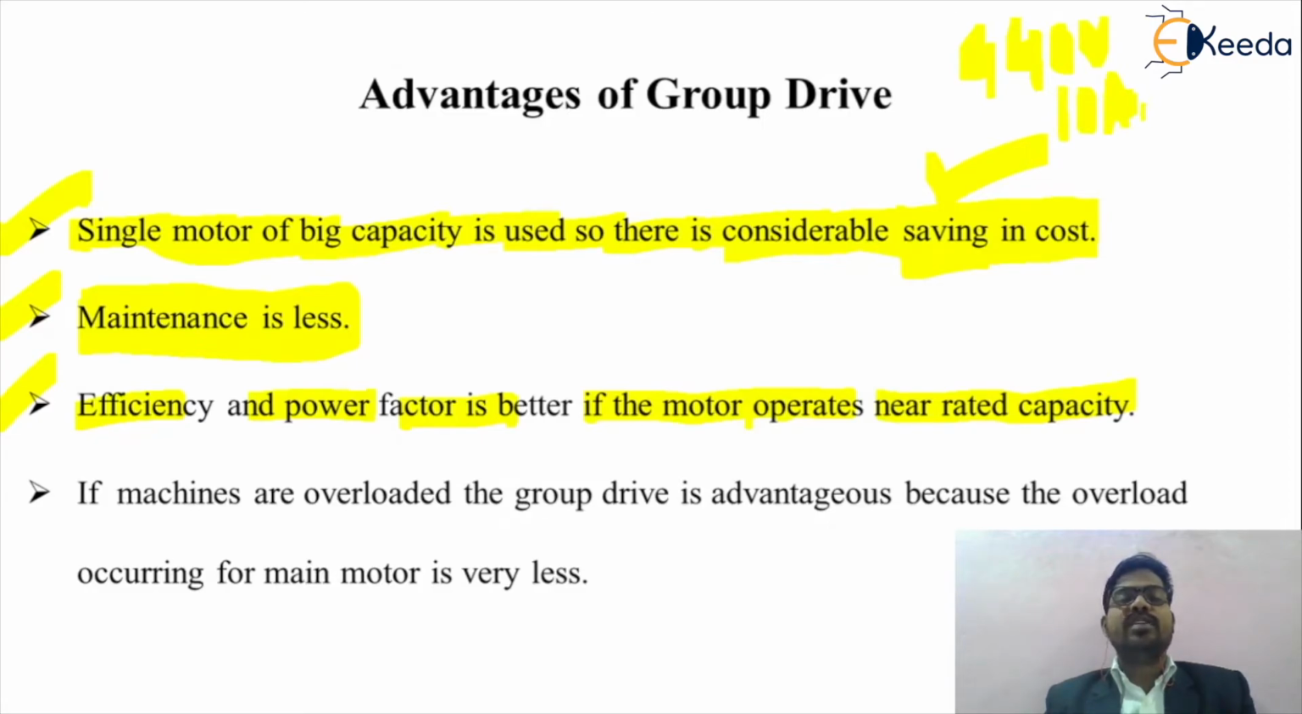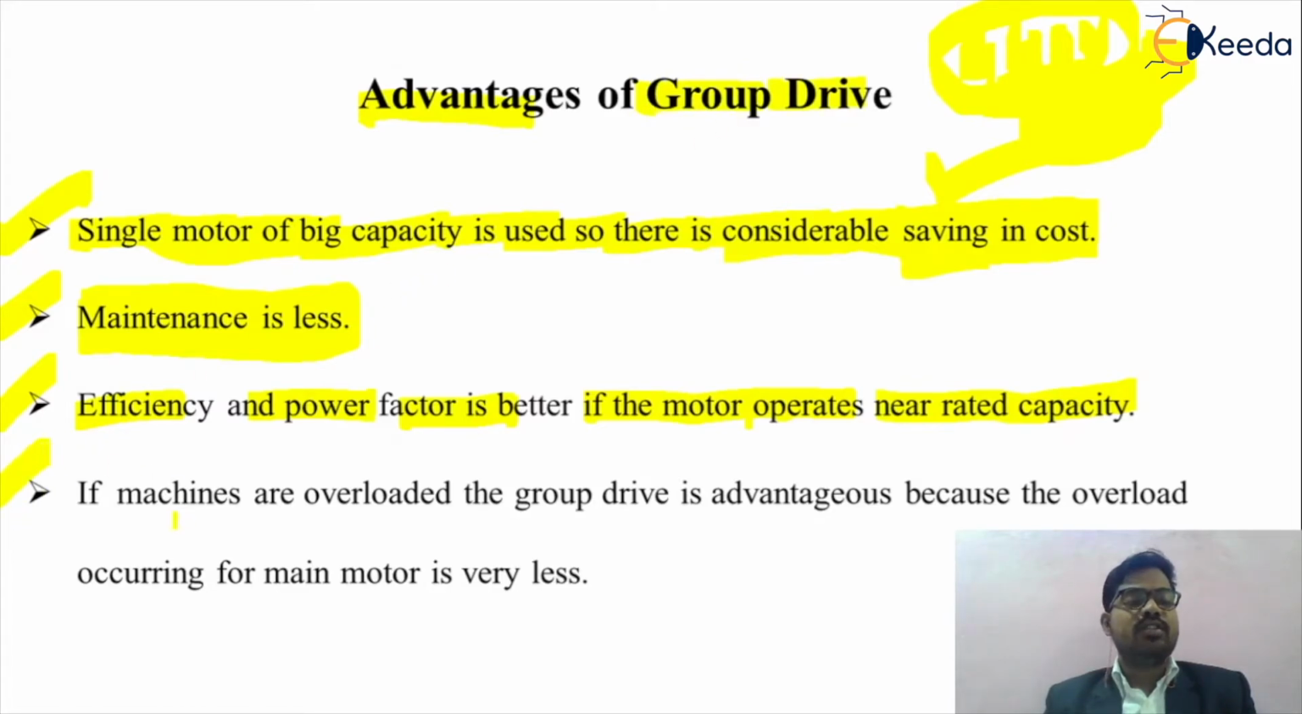Okay, so obviously the efficiency of such a motor will be large if we are using it at its rated speed, meaning we are giving the rated voltage, that is 440 volt. So obviously the efficiency and the power factor of such a machine are very large. That is one of the advantages of the group drive.